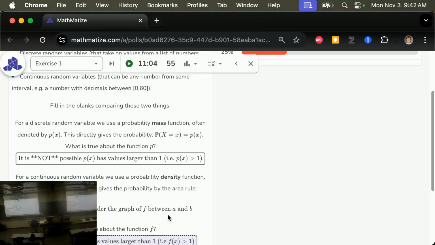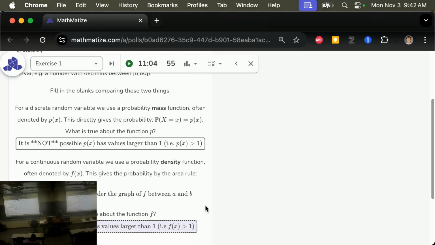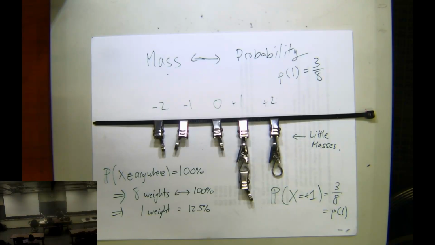And why do people call this a probability density function? Let's go back to my dopey real-life analogy. We'll put this one away and get a new piece of paper, and we will bring out the analogy. If this was the analogy for the probability mass function, I got 5 little weights. What would be the analogy for the probability density function? It's something where the weight, instead of being concentrated in these 5 little slots, is spread out.